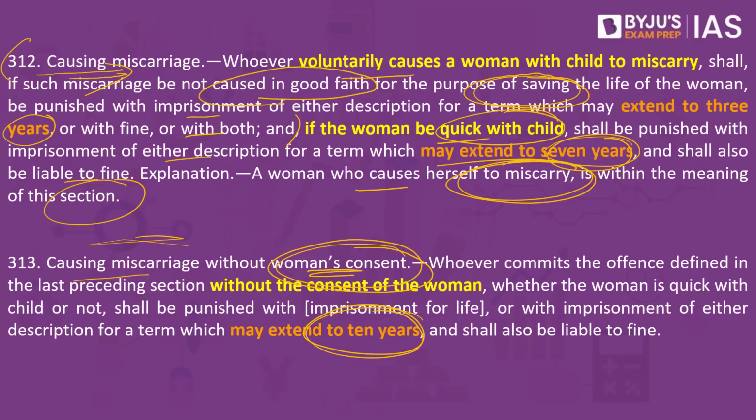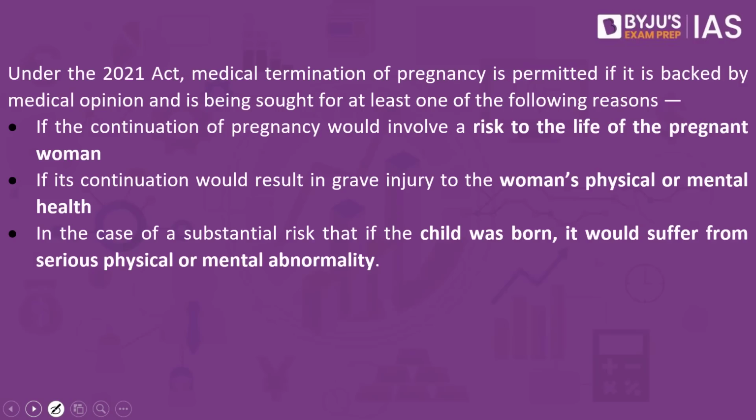So what we have to look at is the Medical Termination of Pregnancy Act. It was initially published back in the year 1971. We have had multiple amendments as well, and the recent amendment is from 2021. According to it, it can broadly be categorized into three parts: up to 20 weeks, 20 to 24 weeks, and beyond 24 weeks. We will try and understand what conditions are allowed under this particular law.